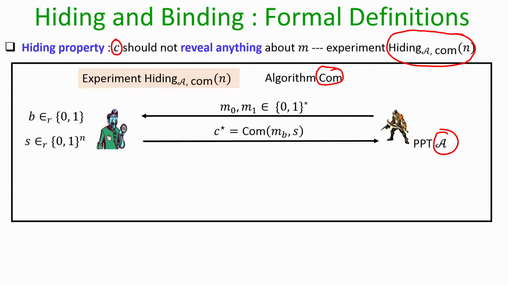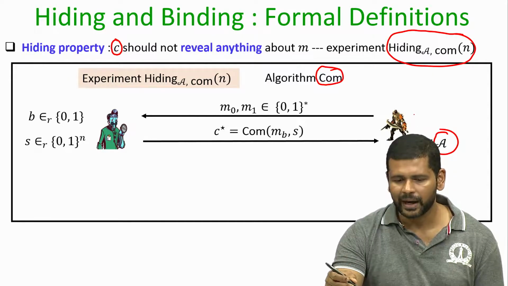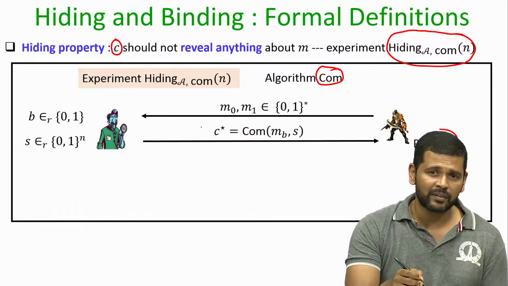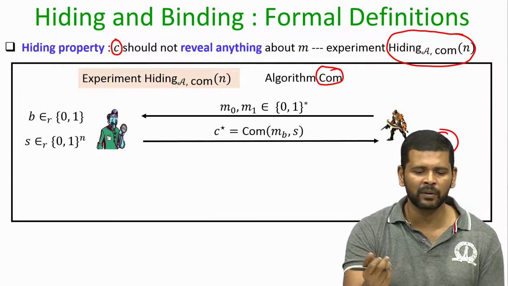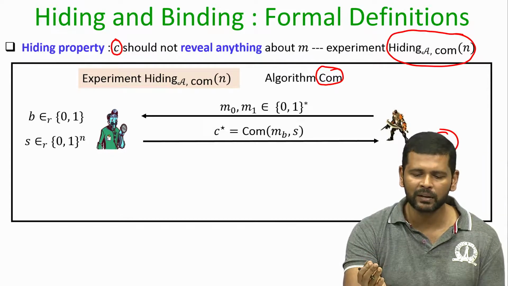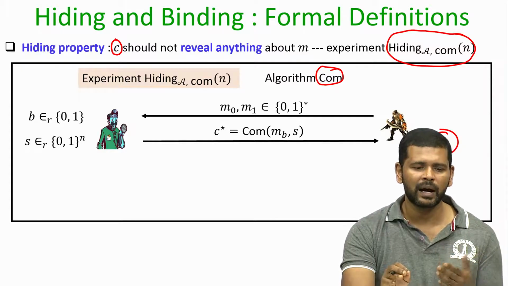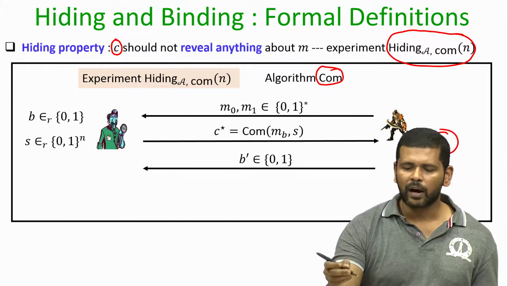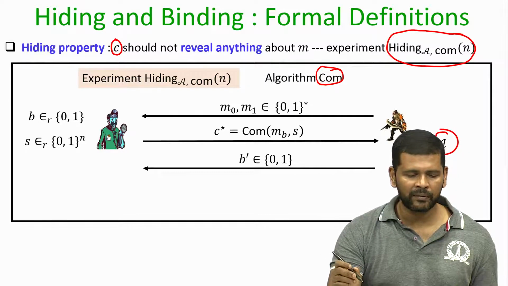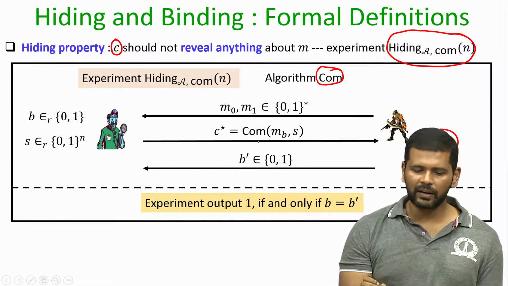So, what this experiment basically models is that if the adversary is sitting in between, if the receiver is corrupt, then based on the commitment that it sees from an honest sender, it should not be able to distinguish whether it is seeing a commitment of m0 or a commitment of m1, where the receiver is given the power that it already knows that the commitment could be either the commitment of m0 or m1. So, the output of the adversary is a bit, namely whether it feels the commitment C star is a commitment of m0 or m1.